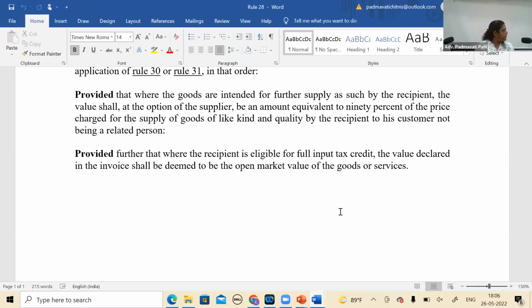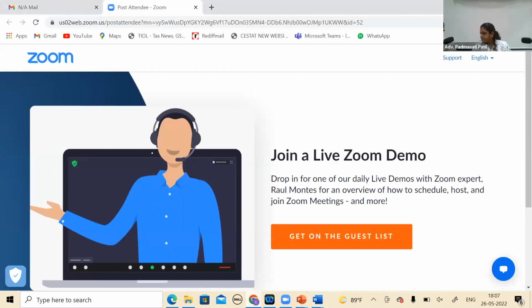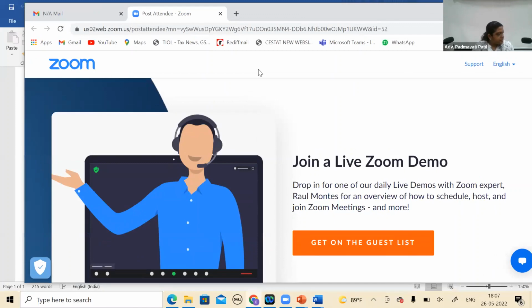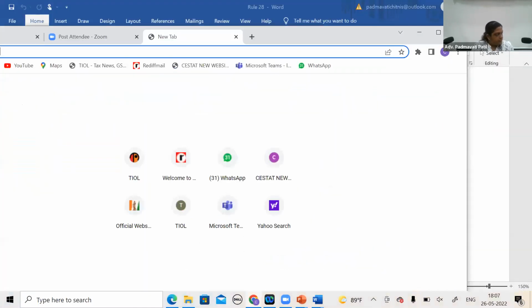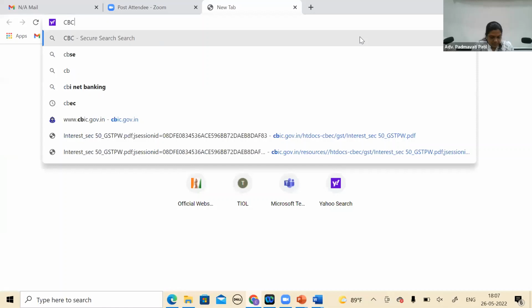Now we all can discuss. Yeah, you have something. As far as this point of eligibility is concerned, if you can head to section 16, the heading. What does section 16 read? You have a soft copy? No. No, read from here. Have the book. So section 16, where I read the very heading, it reads as eligibility and conditions for taking input tax credit.